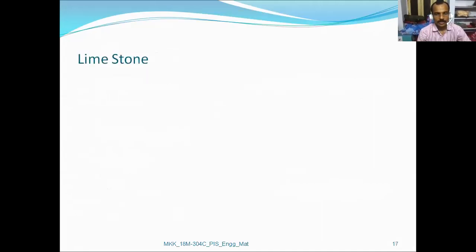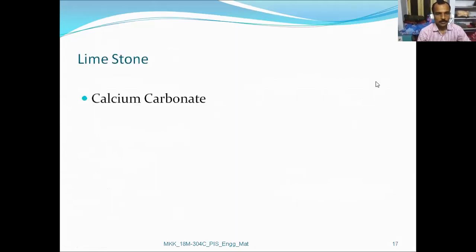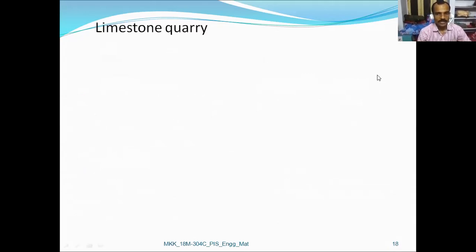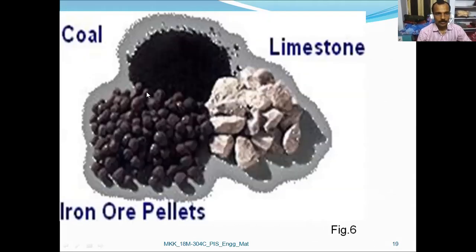So we have moved on to the coal mine and the coke ovens. This is the coal mines, these are the coke ovens. Next moved on to the limestone, known as calcium carbonate. Purpose is removing impurities, finally forming slag. This is the limestone quarry we have discussed. This is the coal powder form, limestone and iron ore pellets.